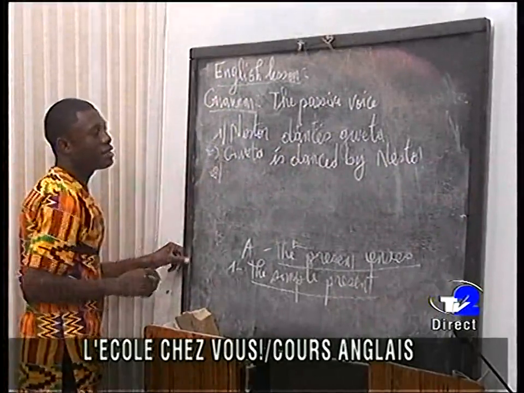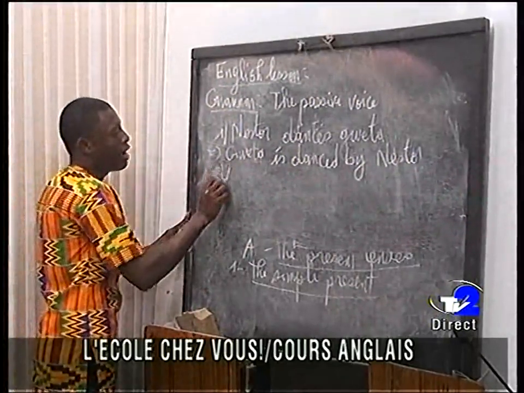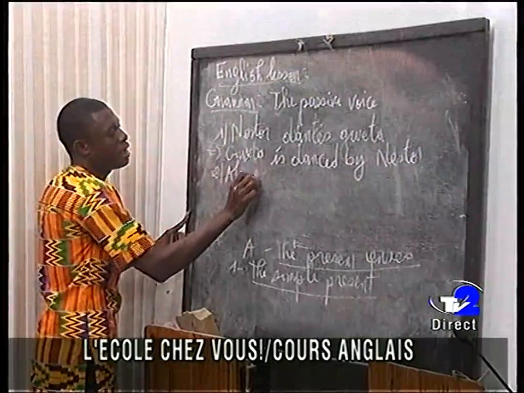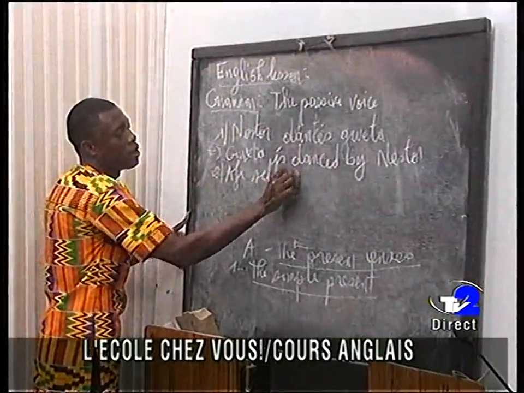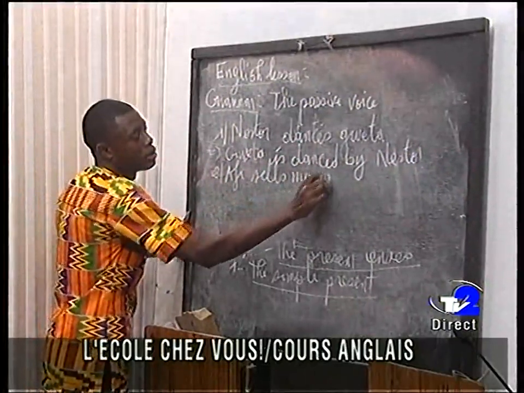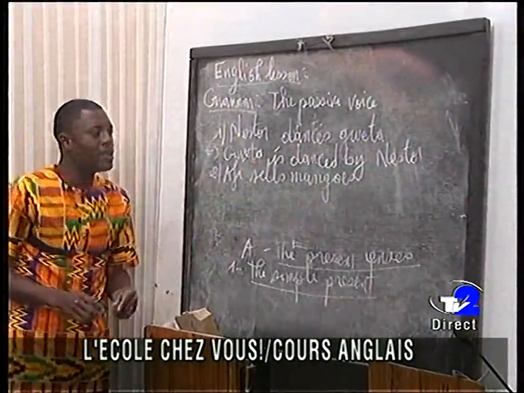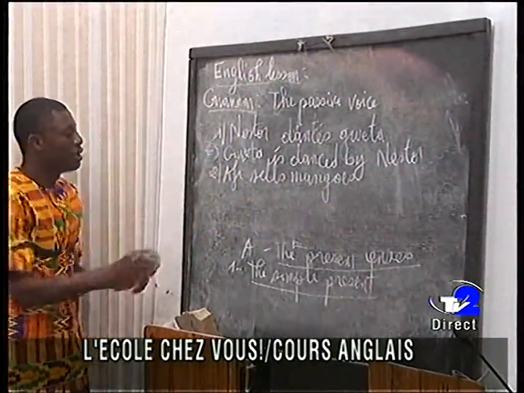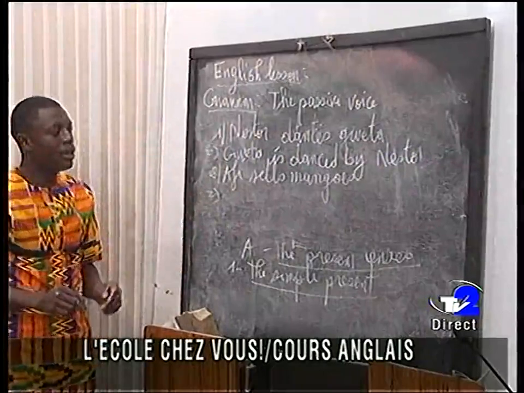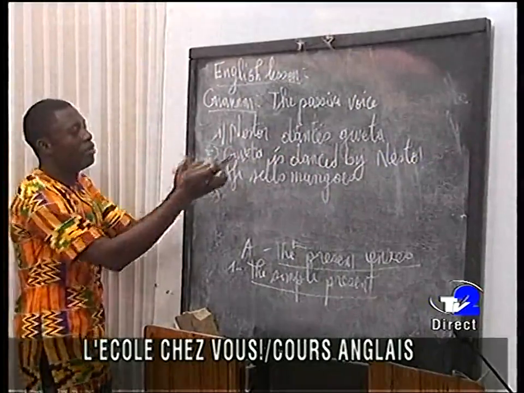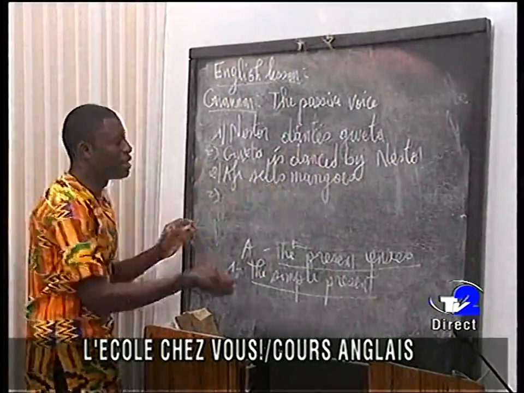Let us take another sentence. Afi sells mangoes. From active to passive voice, we are going to follow the rule. Mangoes will become the subject. Mangoes.